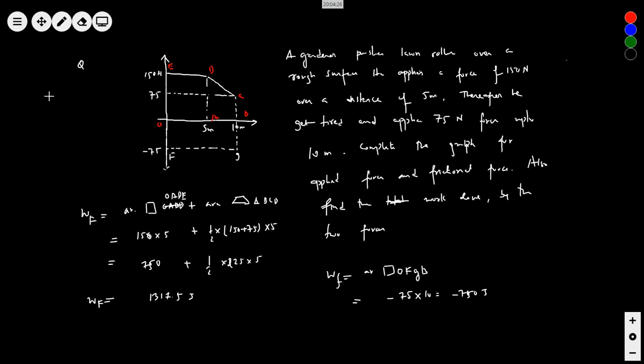The lawn roller is not going anymore. It has stopped at 10 meters. That means 75 Newton is the necessary frictional force, the minimum applied force required to overcome this. Right or not? Do you understand, Effie? Yes, sir.